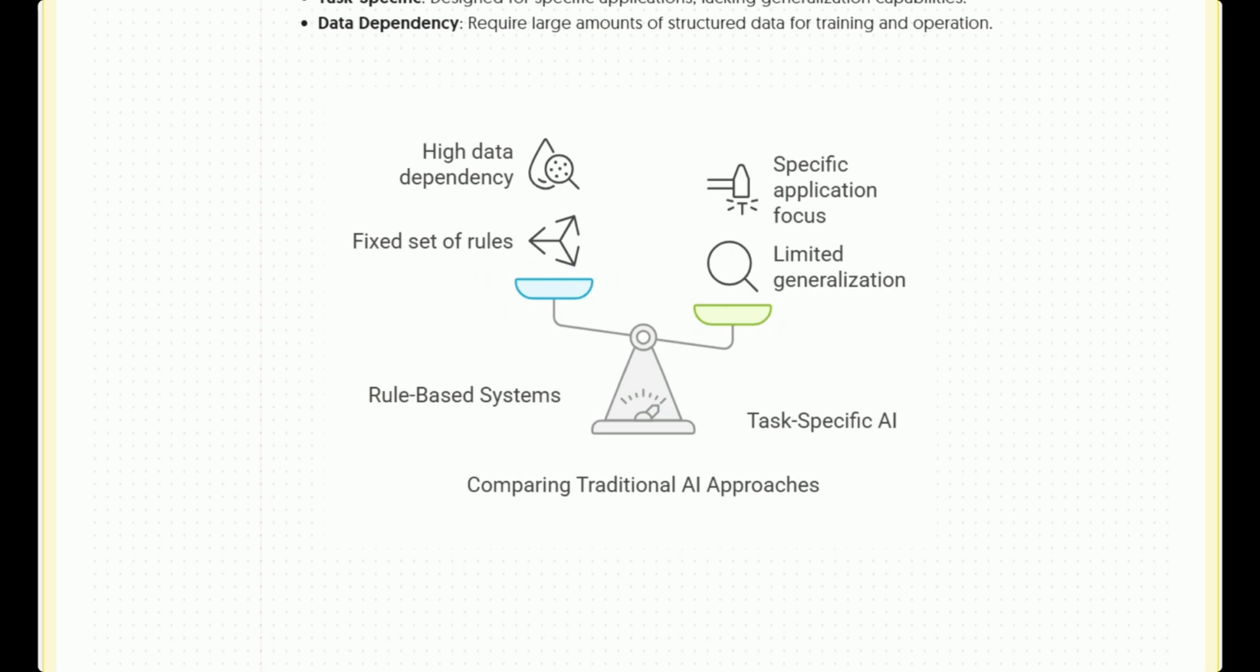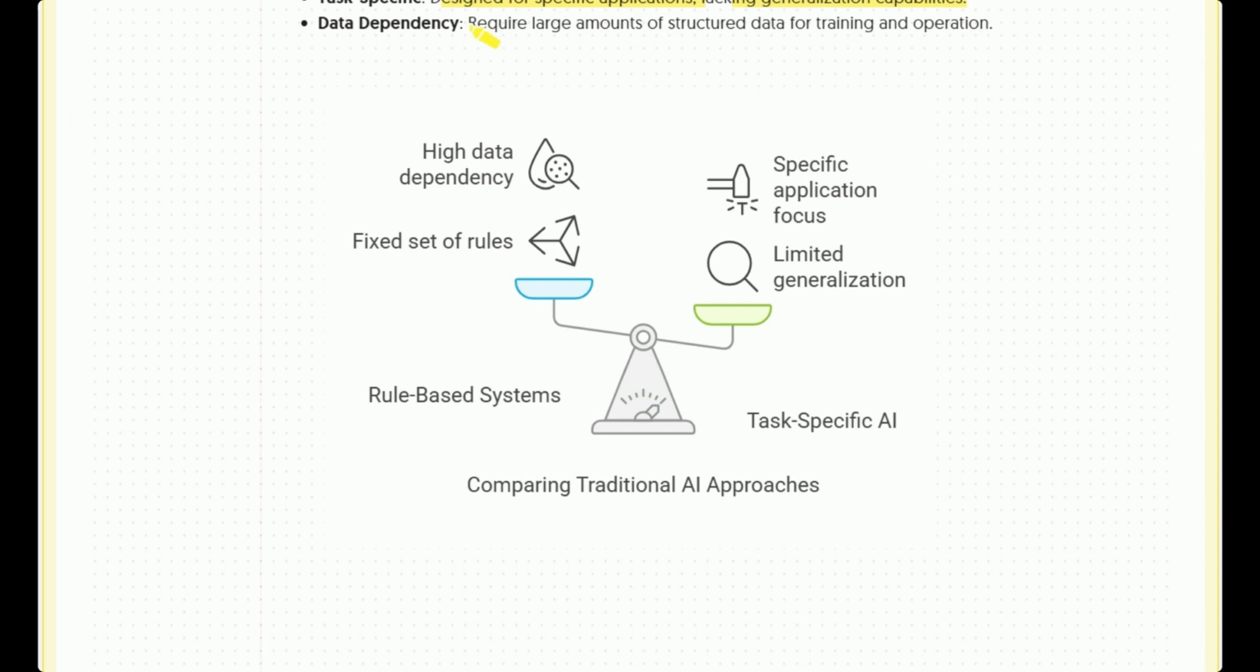So what are the key characteristics of traditional AI? The first characteristic is that it is a rule-based system. It operates on a fixed set of rules and logic. The second one is that it is task specific. It's designed for a specific application, lacking generalization capability. Okay, this is traditional AI.